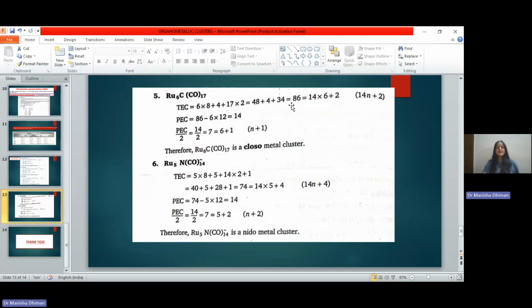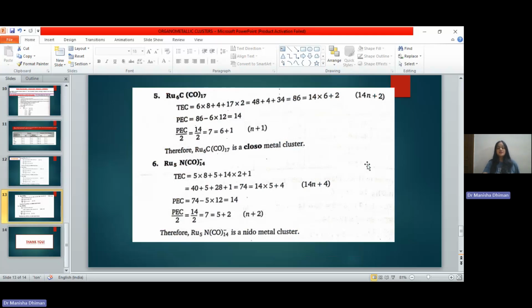So in total we will get 86 valence electrons, 86 total electron count. If we write it in the 14n plus form, it comes out to be 14n plus 2. The geometry is closo. Also, we can calculate it using PEC. It comes out to be in the n plus 1 form, further suggesting the closo geometry.